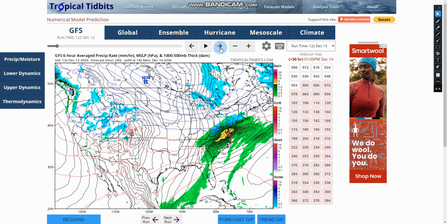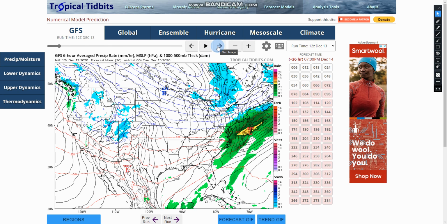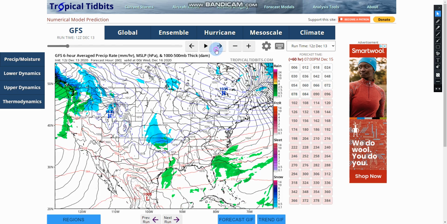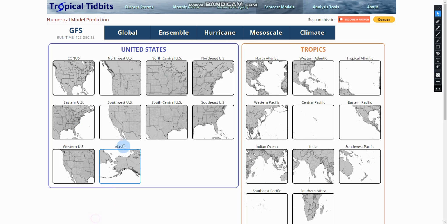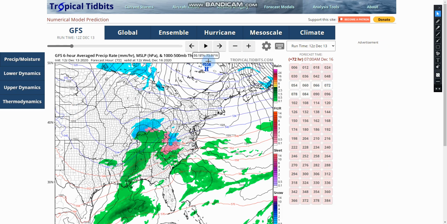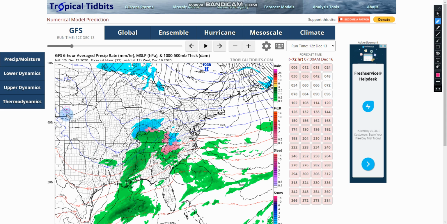But if we take a look at the northeast here, the storm goes just north of North Carolina and gives the area some snow, nothing too crazy. But if we fast forward to the next storm that we have, Winter Storm Gale here, if we go a little closer up, you can see there's a low pressure that comes down from the northwest and the low goes into Kentucky. But that eventually dies off and you have another low system that transfers its energy to the coast and forms a low by the Carolinas. So just right then and there you see that you have cold air all the way down from Texas and back up to upstate Maine, New York, and New Hampshire.